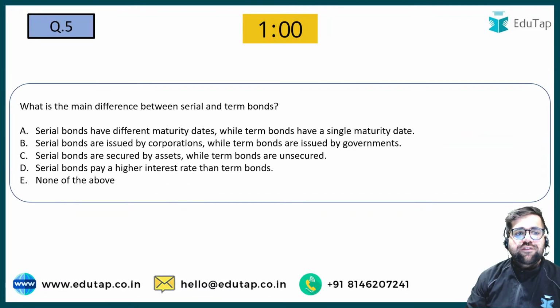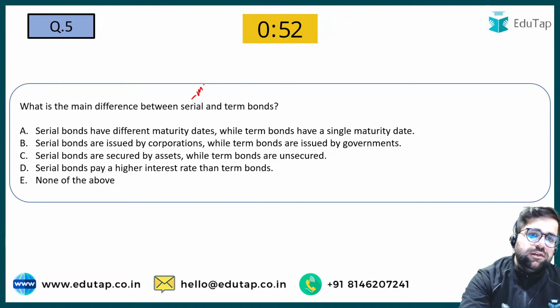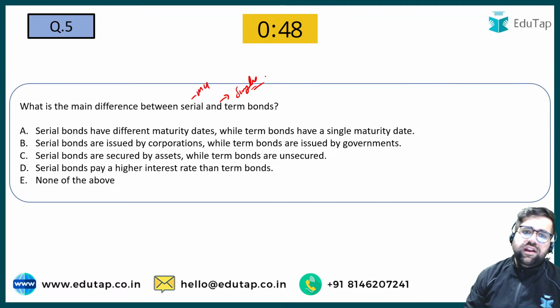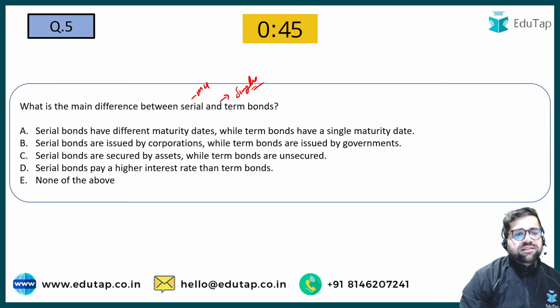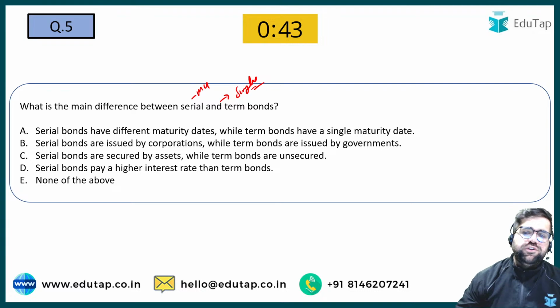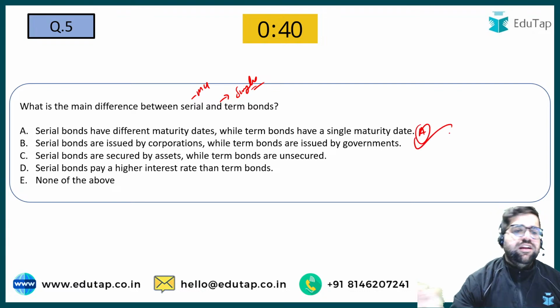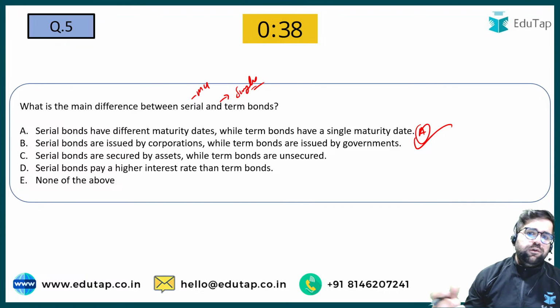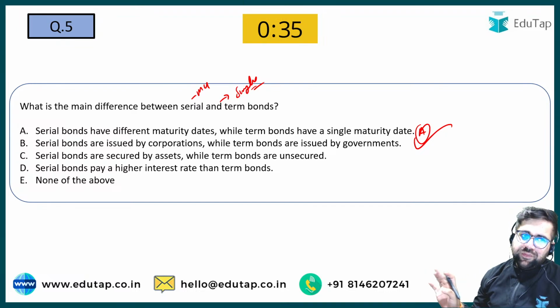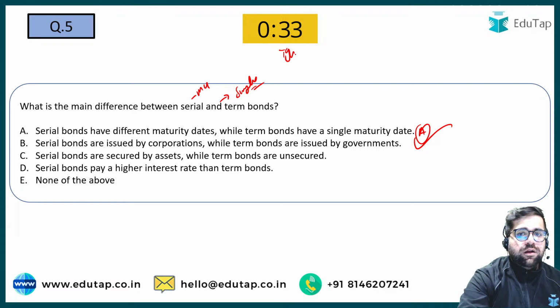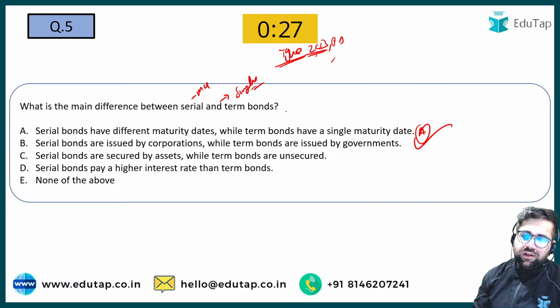Chaliye, now let's move to fifth one. What is the main difference between serial and term bonds? Serial bonds are those bonds which have multiple maturities. Term bonds are those bonds which have single maturity. Therefore, read the options and try to identify. Serial bonds have multiple, so answer will be option number A itself. Now types of bond is a very hot topic. Do complete zero coupon bond, perpetual bonds, callable bond, puttable bonds and whatnot. We have discussed it a lot as well.